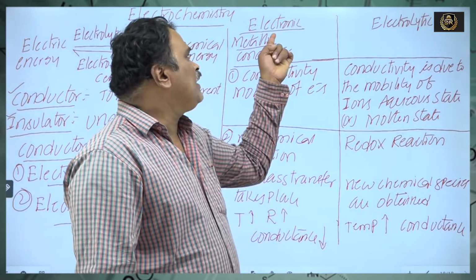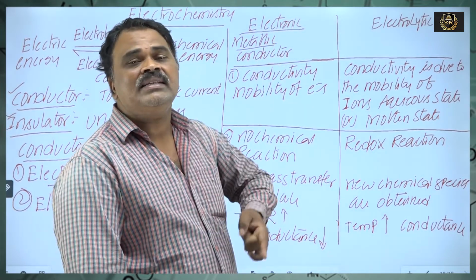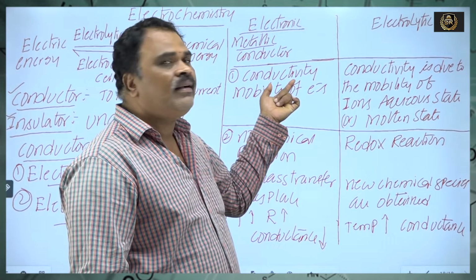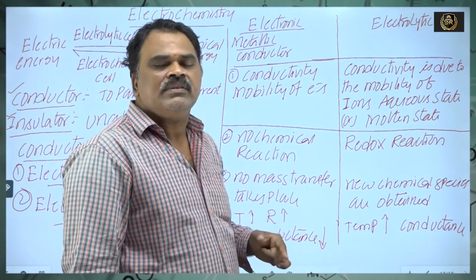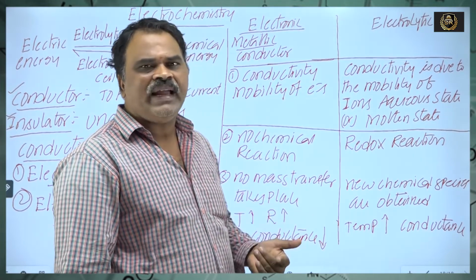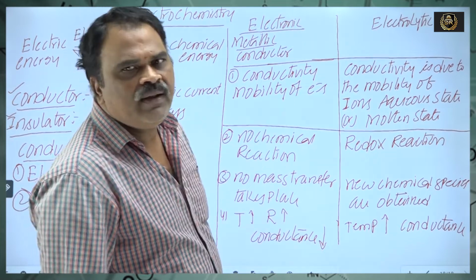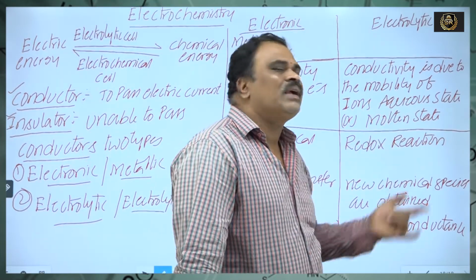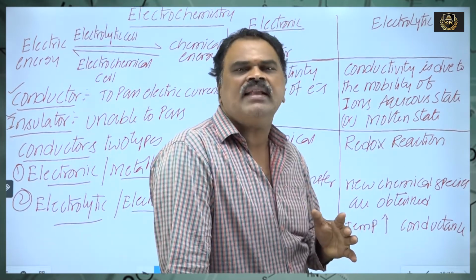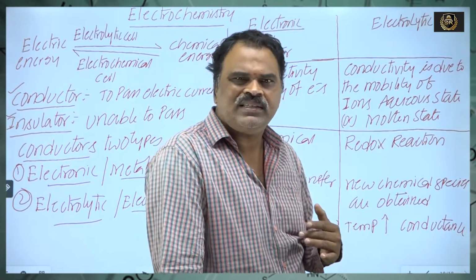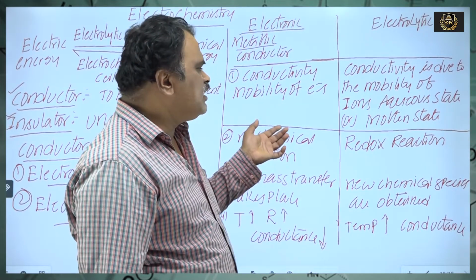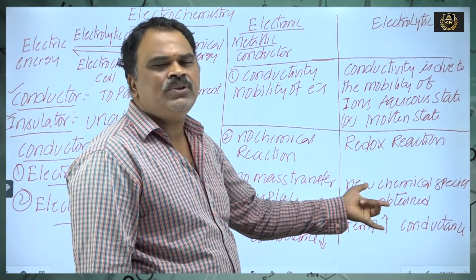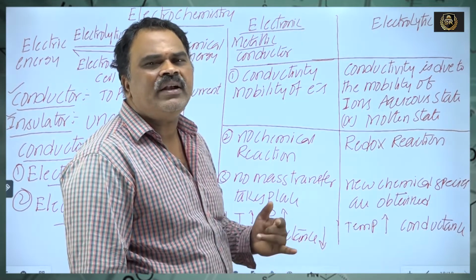So in electronic or metallic conductors, the conductance is due to the mobility of electrons. Electrons flow from negative end to positive end. No mass transfer, no chemical reaction. In electrolytic conductors, conductivity is due to the mobility of ions, either in aqueous or molten state. Mass transfer takes place, and new chemical substances are obtained at anode and cathode.